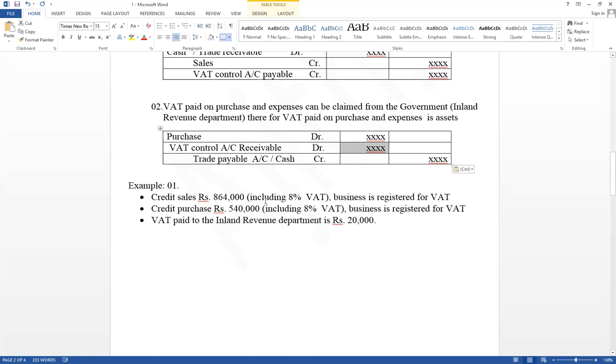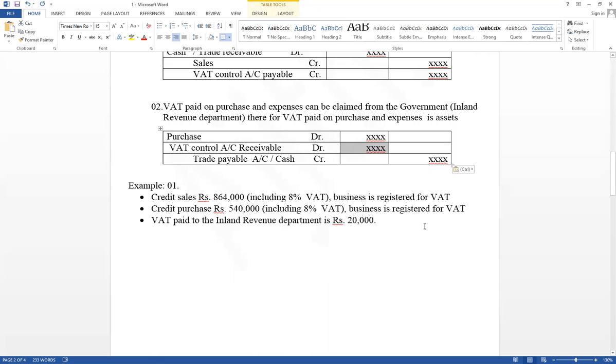Therefore, you have to recognize VAT value and sales value separately. And credit purchase is given including VAT value, so it includes purchase price as well as VAT value. Think about the business being registered for VAT, and VAT paid to the Inland Revenue Department in cash is given as 20,000.